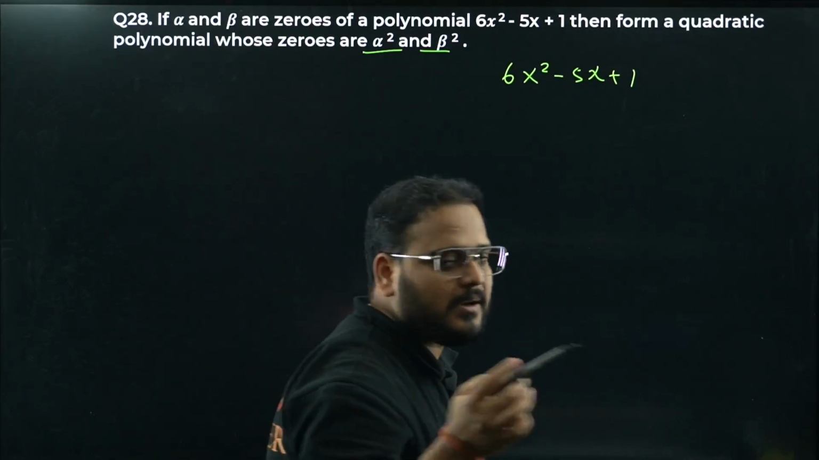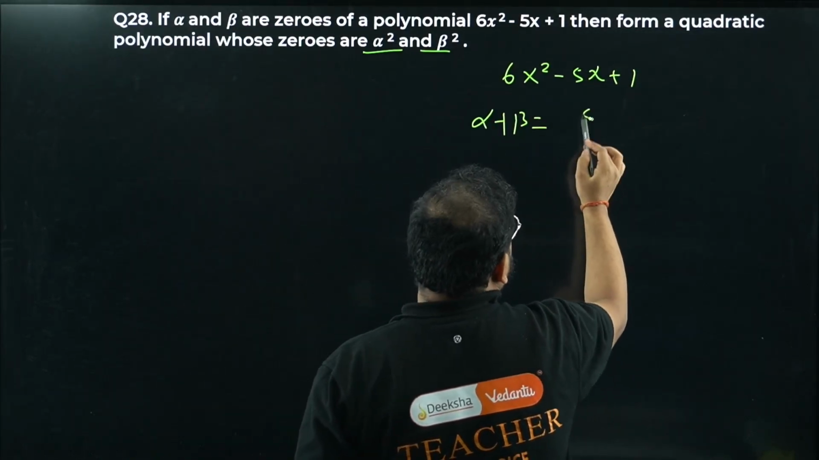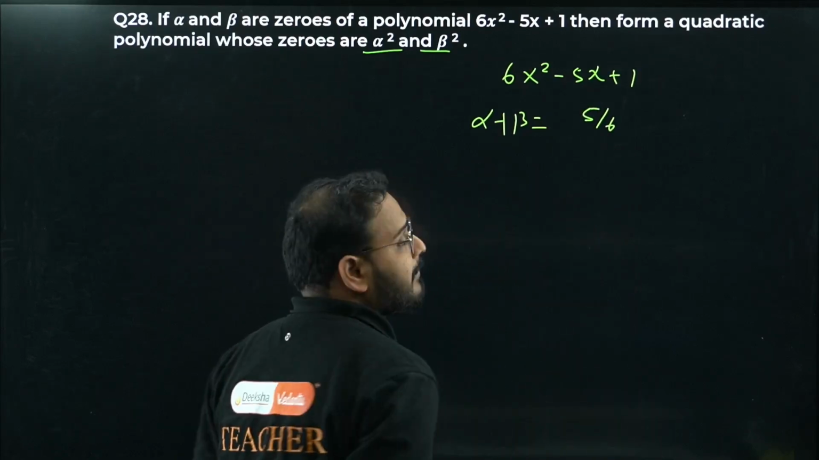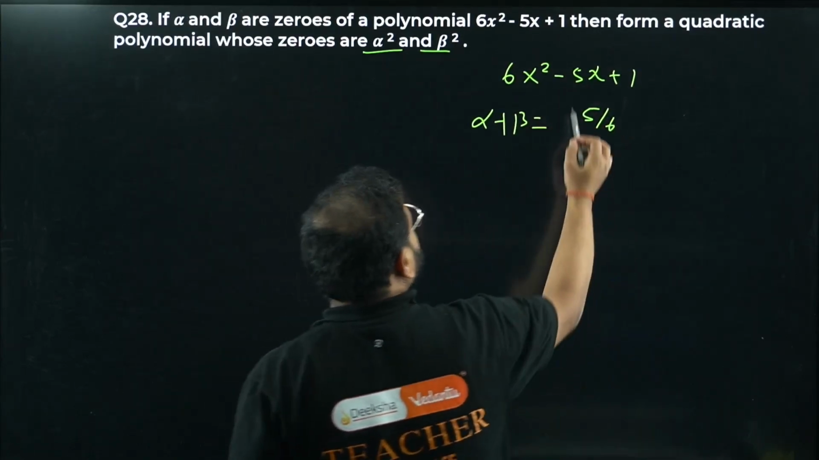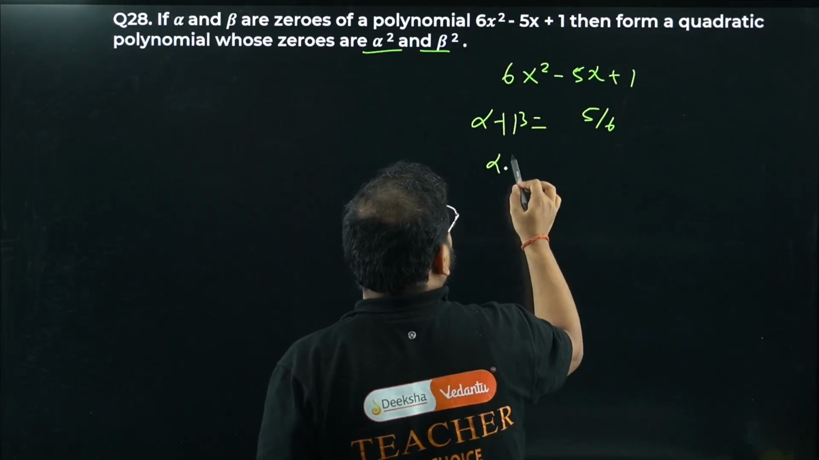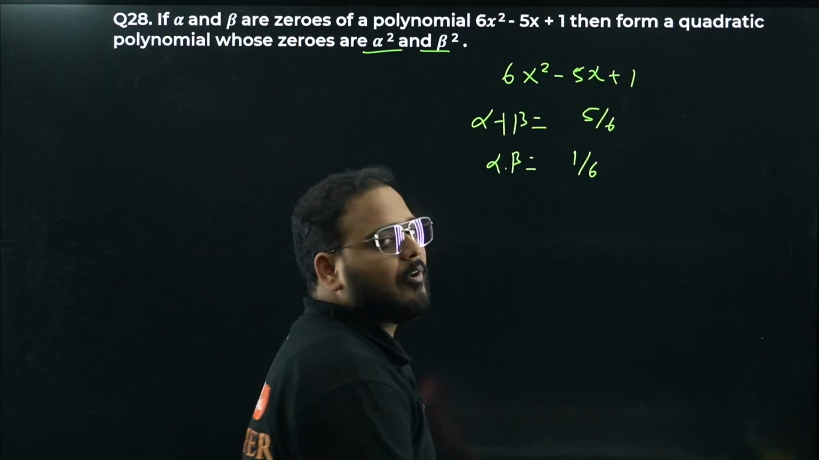They've given alpha and beta are zeros, so we can find the sum. Alpha plus beta is minus b by a. b itself is minus 5, so minus of minus 5, so plus 5 by 6. Alpha into beta is c by a, so 1 by 6.